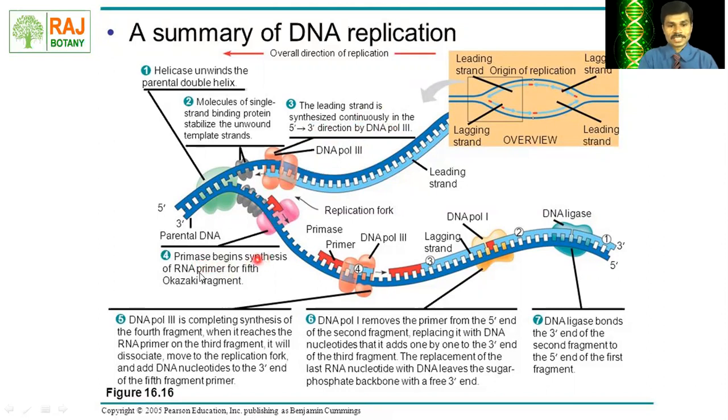Then primase begins synthesis of the DNA primer. Here is the primase enzyme that triggers the primer activity. Then DNA polymerase III completes the synthesis of the lagging strand. Then DNA polymerase I removes the primer. This is very important: the primer is removed by the enzyme DNA polymerase I, and finally DNA ligase bonds the 3' end of the second fragment to the 5' end of the first Okazaki fragment. The DNA ligase enzyme joins the two Okazaki fragments and gives rise to the formation of the complete lagging strand.